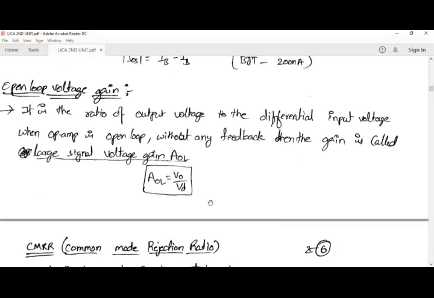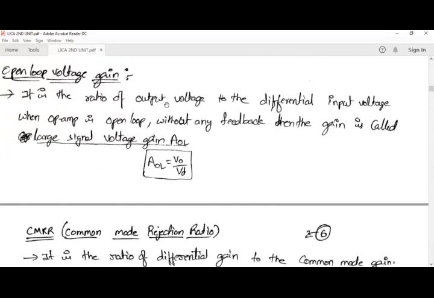Since we are considering the input voltage as the differential voltage, the open loop voltage gain is given by AOL. OL indicates open loop, and A means gain. The open loop voltage gain is given by output by input. Here the input is the differential voltage, so we write it as VD. So this is open loop voltage gain. That means we are considering the op amp in open loop configuration. We are not giving any feedback to the op amp, that is, we are not connecting the output to the input terminal of the operational amplifier. That is nothing but open loop.